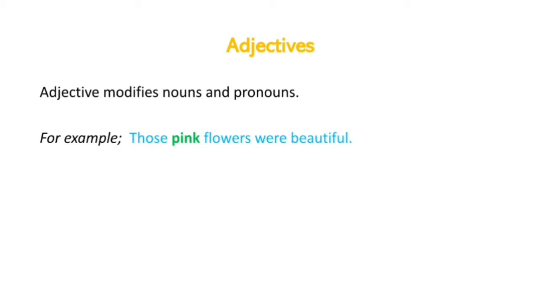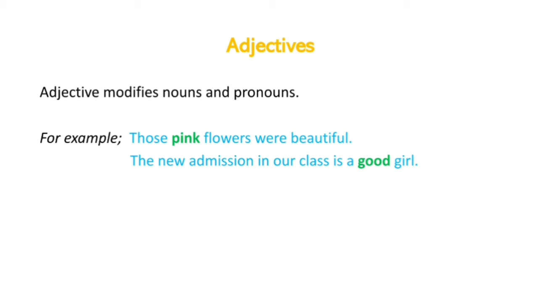Now our next category for parts of speech is the adjective. Adjectives modify nouns and pronouns, meaning they tell us more about nouns and pronouns. For example, those pink flowers were beautiful. So I'm framing here a noun, that is flowers. I'm telling that the flowers were pink as well as beautiful. So these two words, pink and beautiful, are adjectives because they are telling us more about a noun or pronoun.